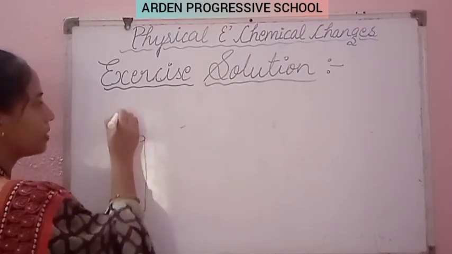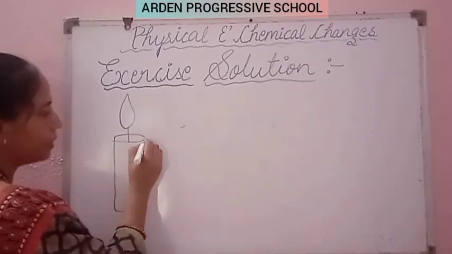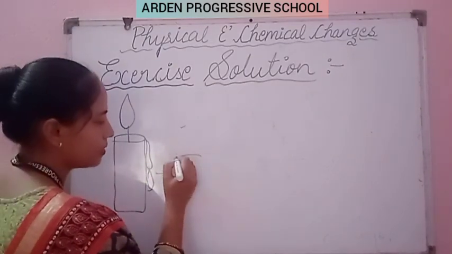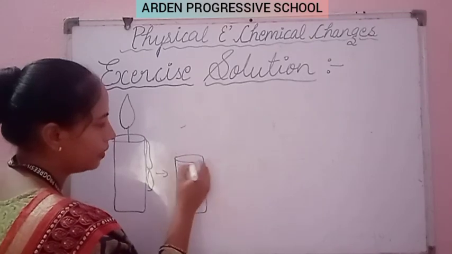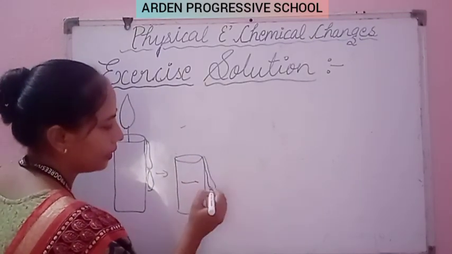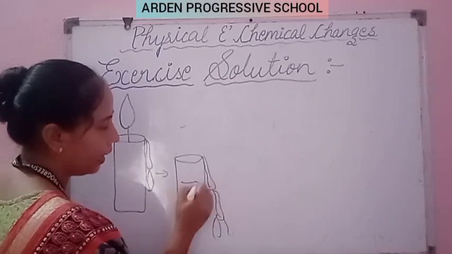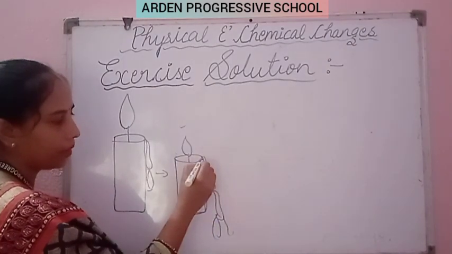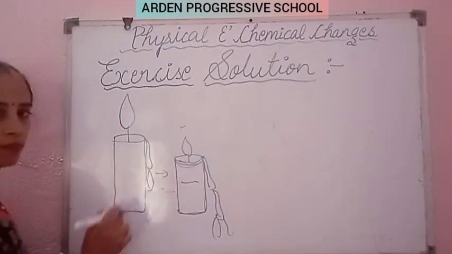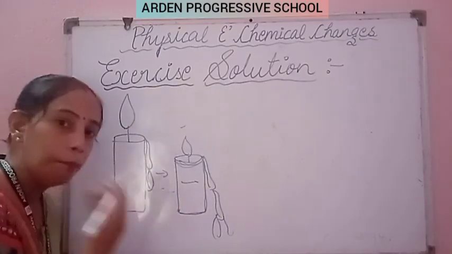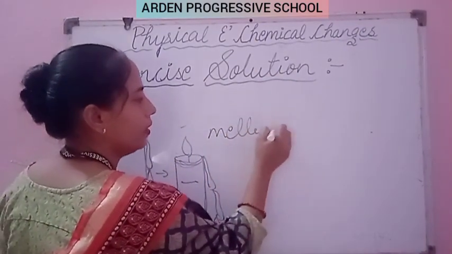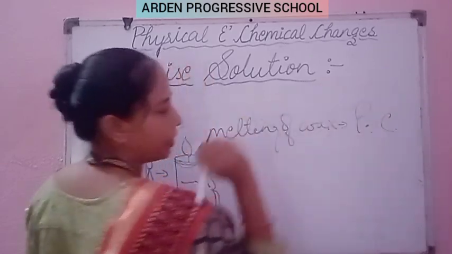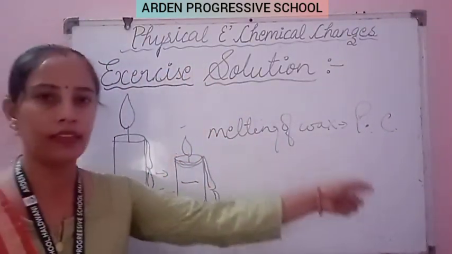Suppose take the example, this is a candle. Clear? So when it burns, the wax melts. Clear? Wax melt होता है, and after some time you will see the size of the candle decreases. Clear? Due to its melting. ये इतनी सारी यहाँ पे melt हो चुकी है, ठीक है, and the size, now it becomes smaller in size in comparison to this. Clear? So the melting of wax is a kind of physical change. Clear, students? Melting of wax is a kind of physical change.